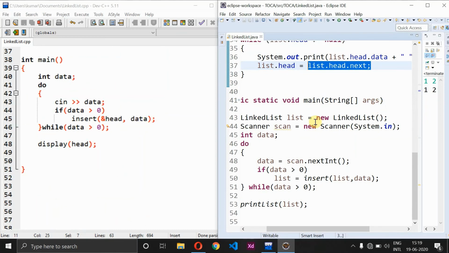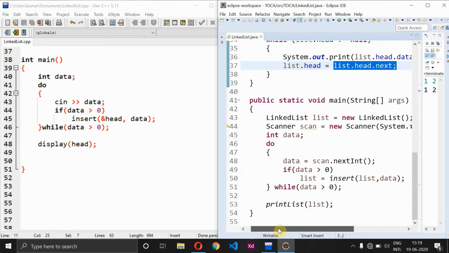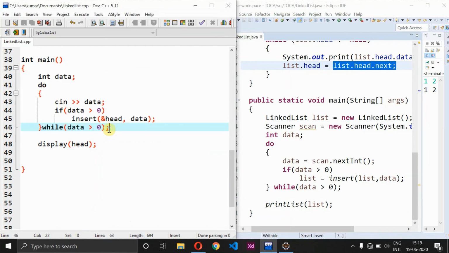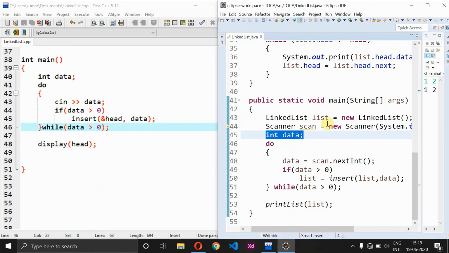So if I move to the main function in C++, it seems to be quite easier, right? So here what we have is we just have int data, and we have a do while loop. Same way we have int data, and before this what we are doing is just creation of an object for the entire class. So after creation of the object for the entire class, we have that scanner object which is used to